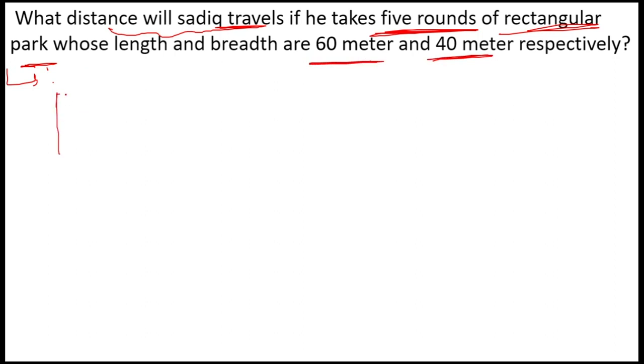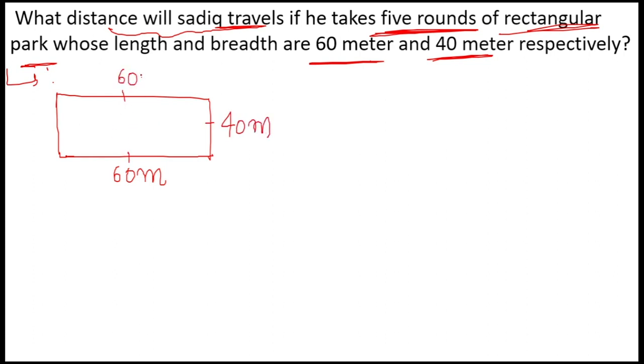Let us consider this as a rectangular shape. I am not able to draw it properly, so try to understand this. This is the length, 60 meter. This is the breadth of 40 meter. If this is 60 meter, this is also going to be 60 meter. Opposite sides are equal, as I have told you in case of a rectangle.